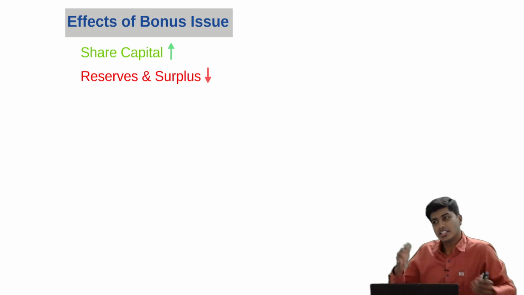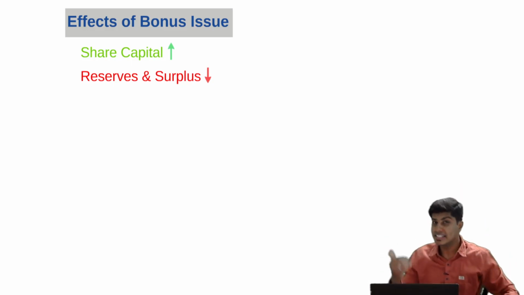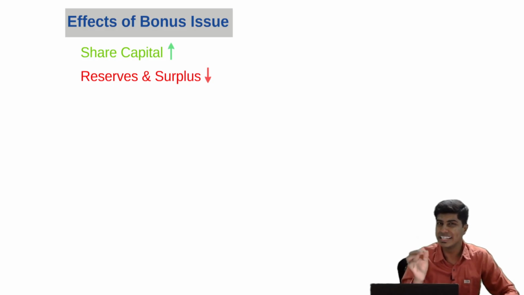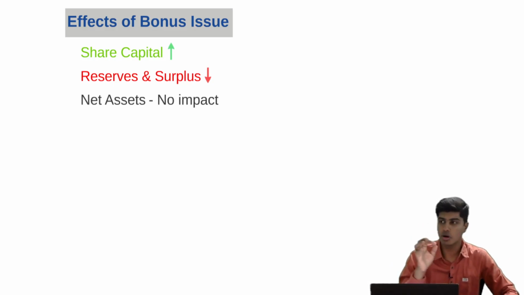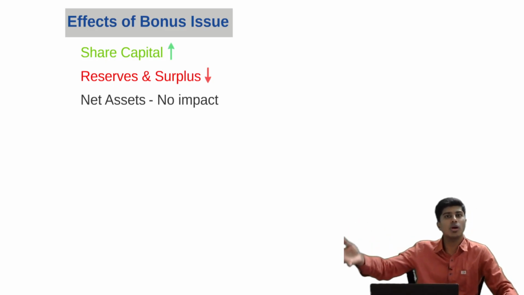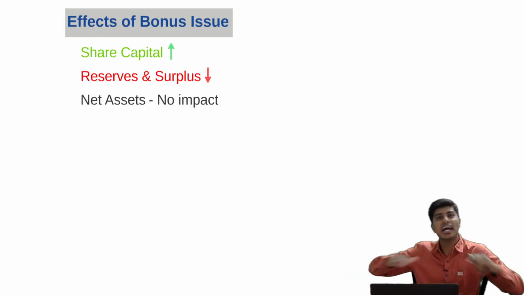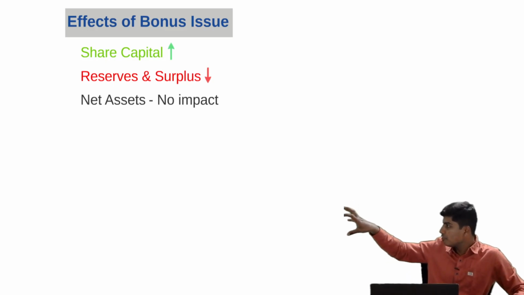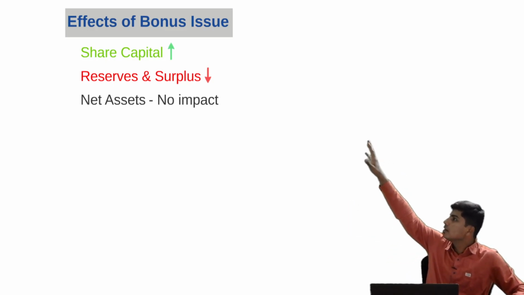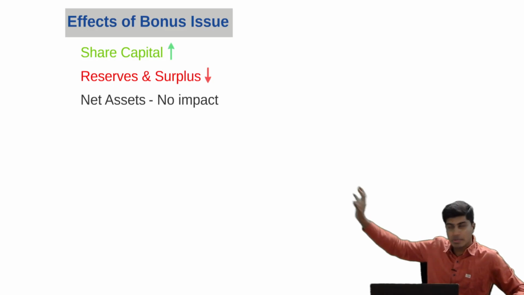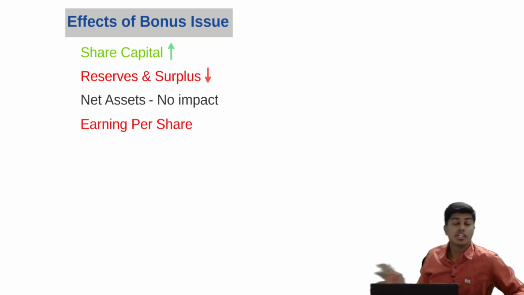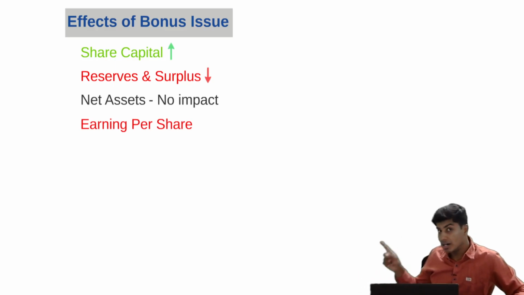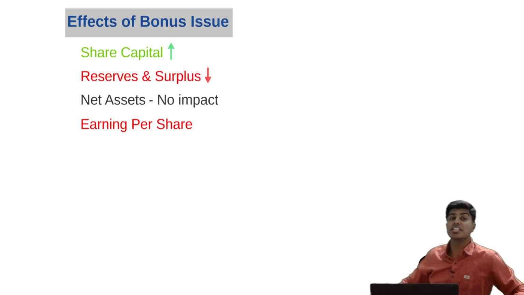Going further ahead, share capital is increasing and reserves are decreasing, but this will lead to no difference in net assets of the organization, because on the balance sheet asset side we're not touching anything. Balance sheet will still tally. We take the money from the reserves and put it to capital, so the total on the liability side is the same, and the total on the asset side is also the same. There is no change in net assets. Is there going to be cash inflow? There is not going to be any cash inflow. But there would be change in earnings per share.